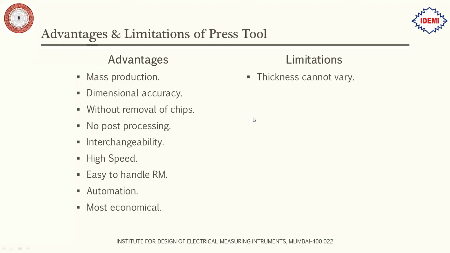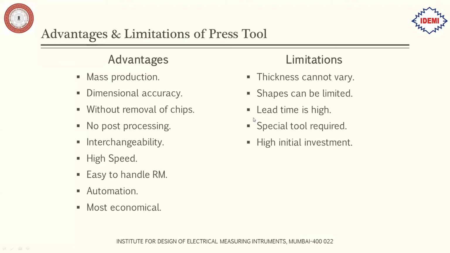So there are limitations. Thickness cannot vary. Thickness should be constant throughout the sheet product, so it cannot be varied. Then shapes are limited. Too complicated shapes cannot be fitted into a single die, so we have to split the dies into two. Then lead time is high. Next, special tools are required. Then high initial investment is required.